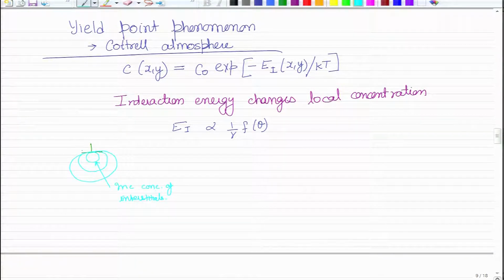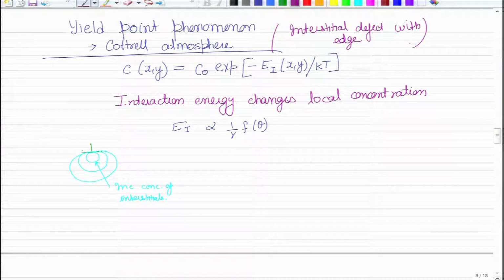Here let me make one more thing clear: when we say point defect interaction, we are particularly talking about interstitial defect with edge dislocation. On this particular contour you may see an iso-value, or same value locus of points.